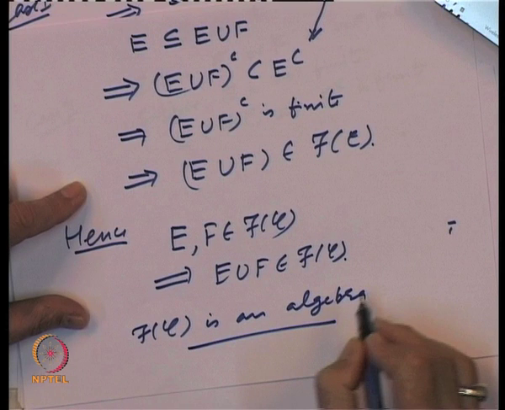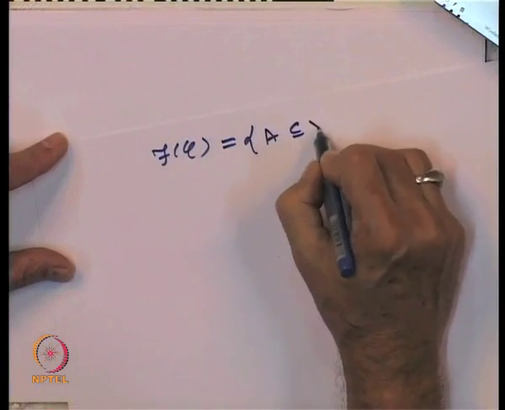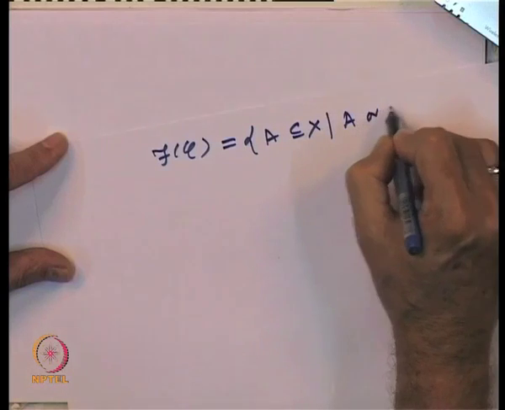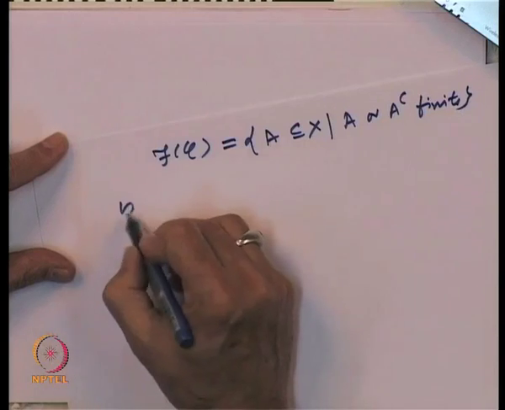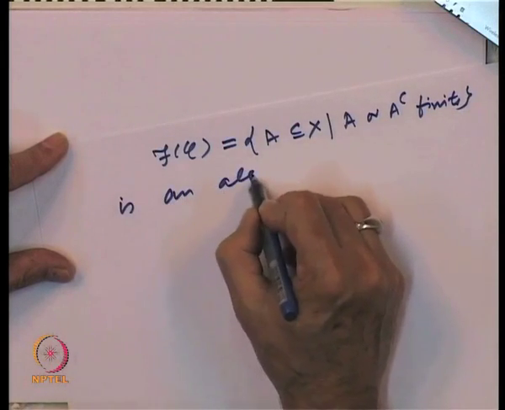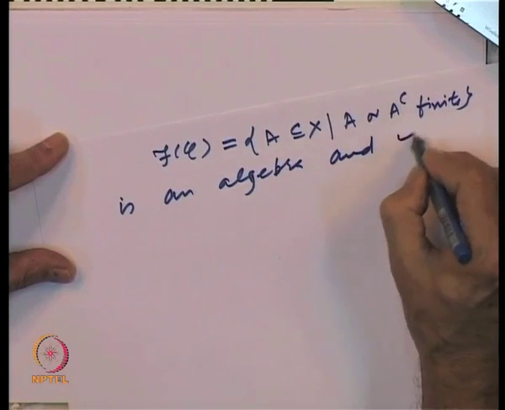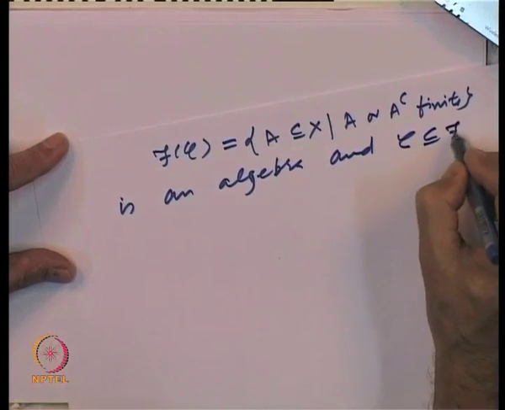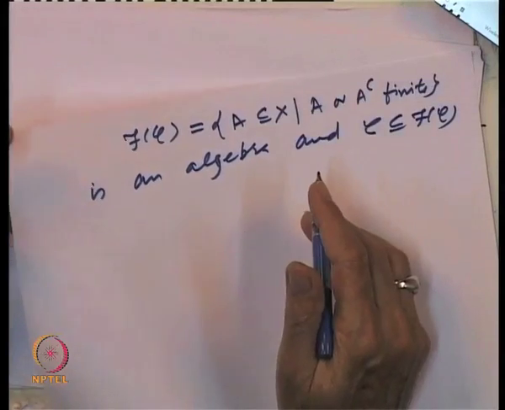So, f of C, which was defined as all sets A contained in X such that A or A complement is finite, is an algebra, and C is contained in f of C. Is it clear why C is contained in f of C?